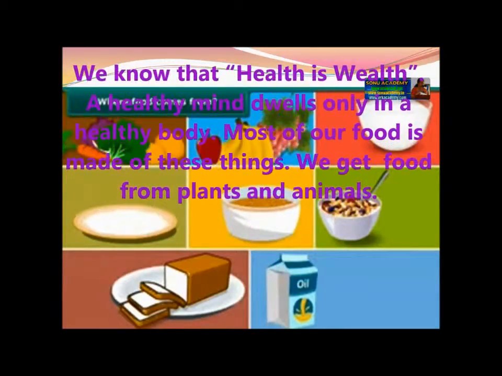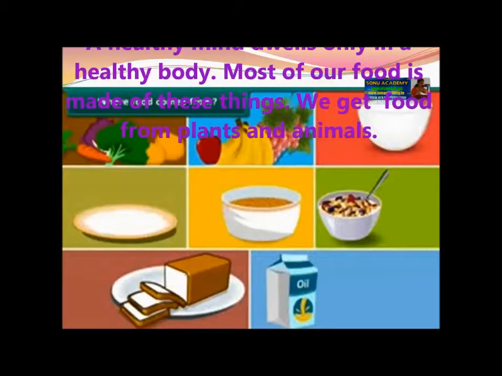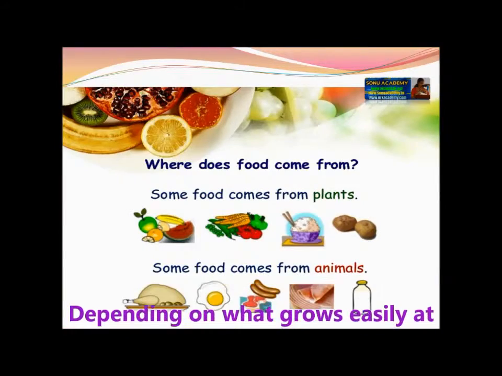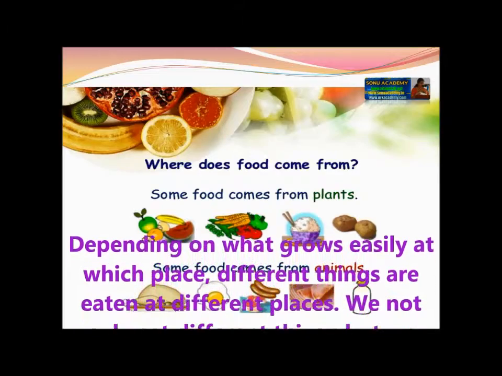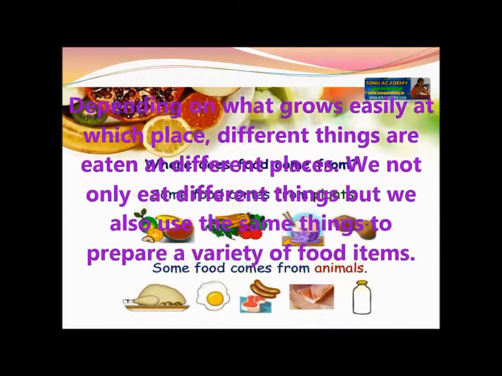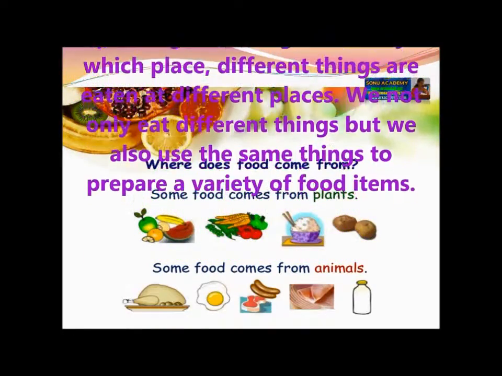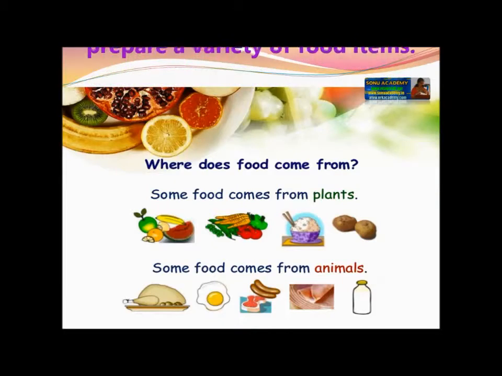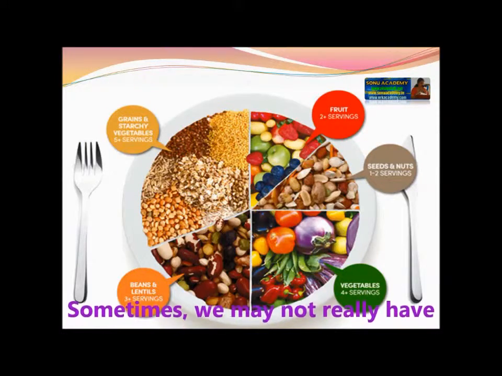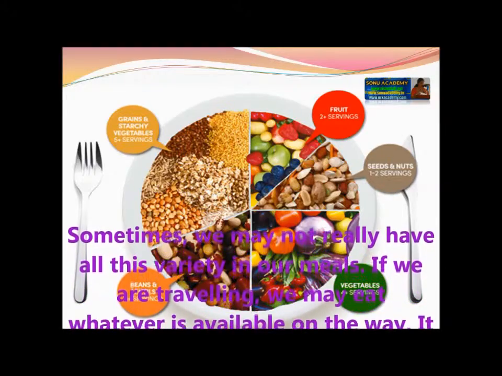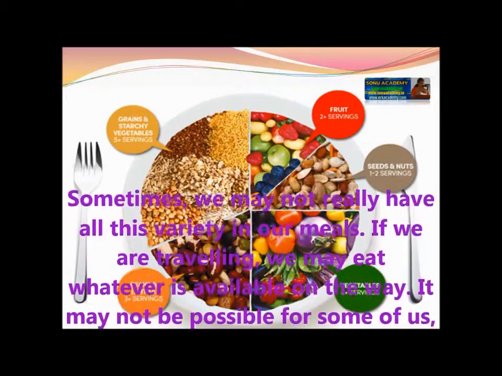Children, most of our food is made up of these things. We get food from plants and animals. Depending on what grows easily at which place, different things are eaten at different places. We not only eat different things, but we also use the same things to prepare a variety of food items. In this lesson, we are going to discuss the useful food components which give us health and wealth. Let us see what they are.